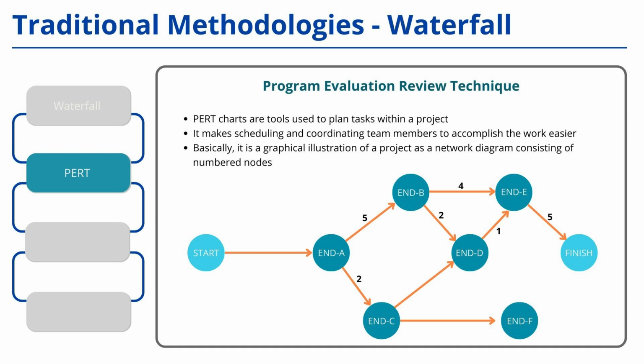The formula used for estimation is optimistic estimate plus 4 times most likely estimate plus pessimistic estimate, divided by 6. This formula helps determine the estimated time required to complete a project or a specific activity. Another major advantage of PERT was its strong focus on achieving milestones. Team members were assigned specific tasks and worked towards completing them within set deadlines. This ensured the project progressed as planned and was completed on time.